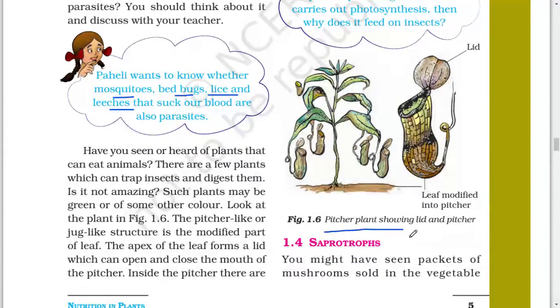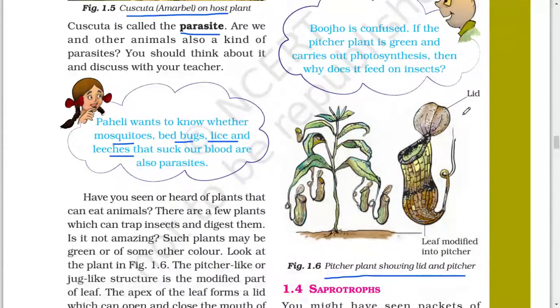Pitcher plant showing leaf and pitcher. This is leaf and this is leaf lamina modified into pitcher.